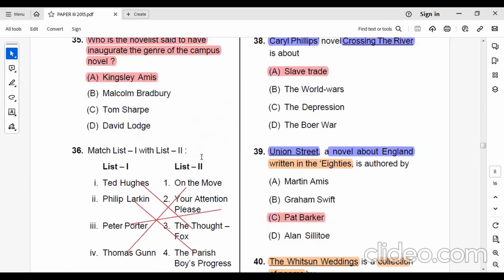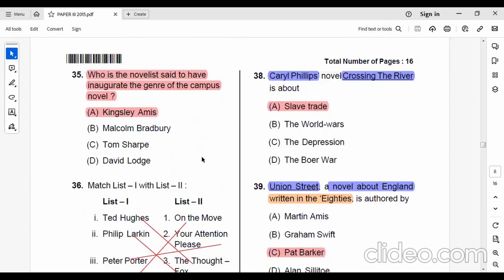Now, question number 38. Caryl Phillips' novel Crossing the River is about the slave trade.